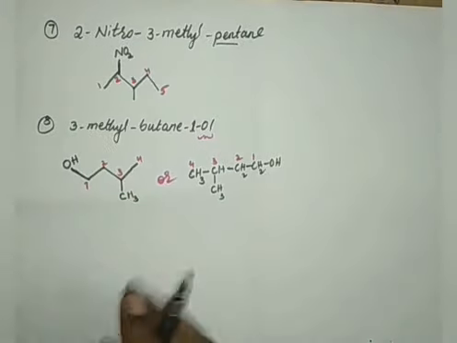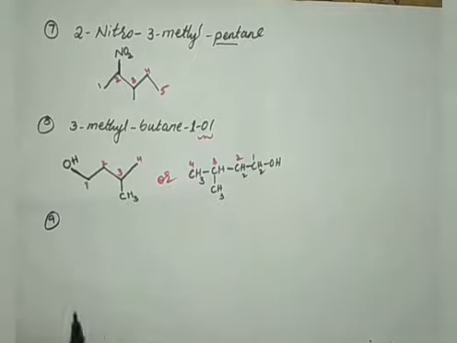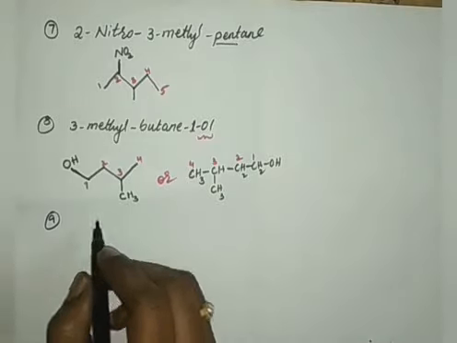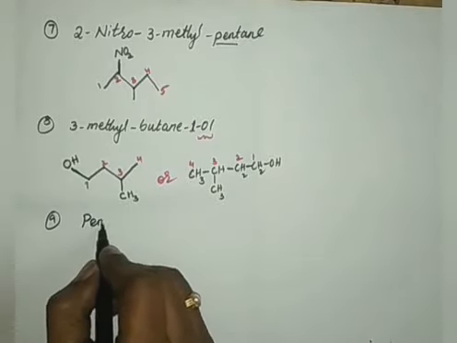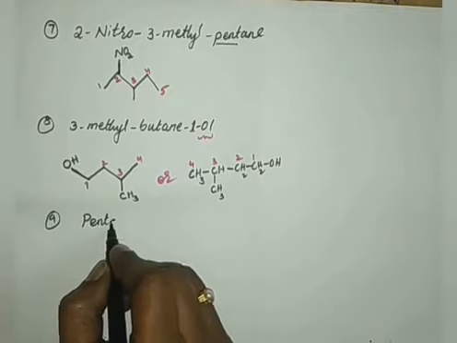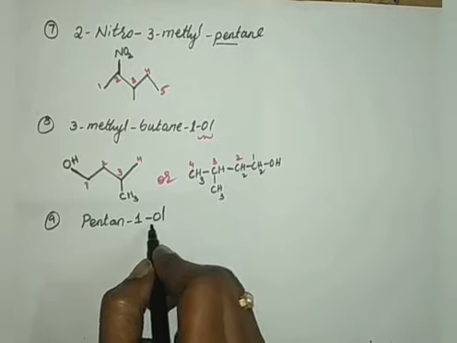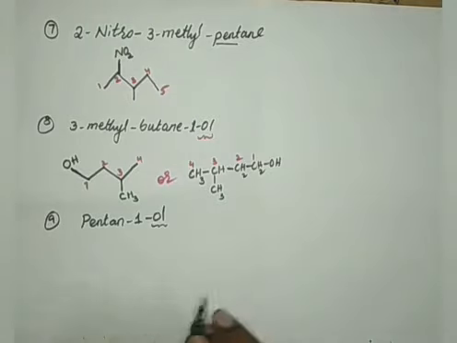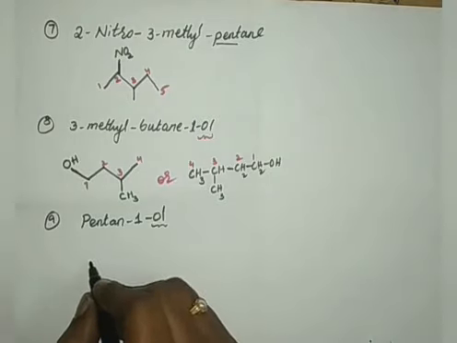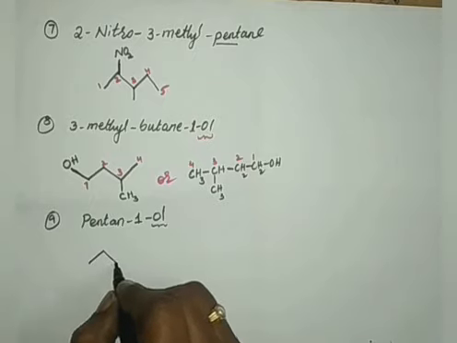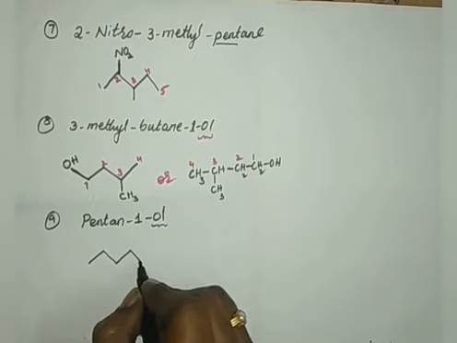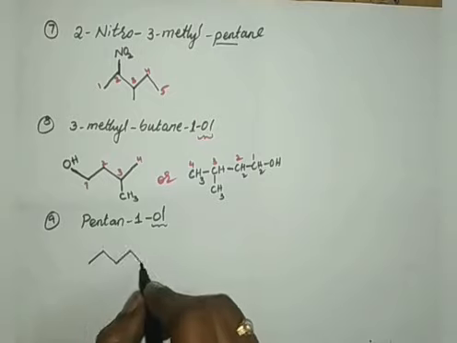So next one, 9th one, pentane 1-ol. This is simple. Pentane 1-ol. Again, ol is the alcoholic functional group. Pent they have given, therefore write the 5 carbons. 1, 2, 3, 4, 5.